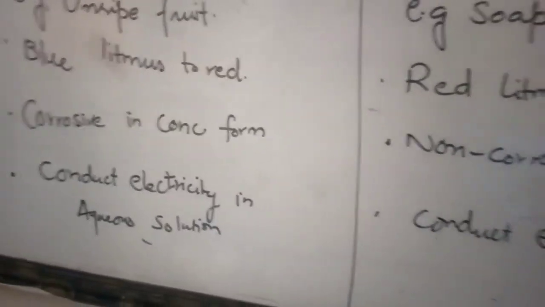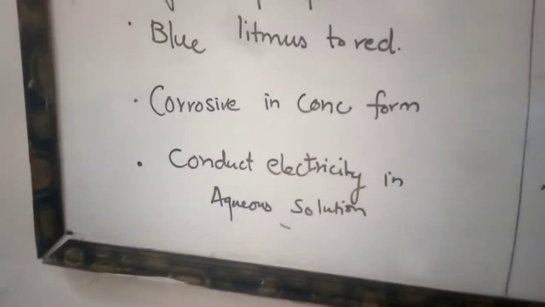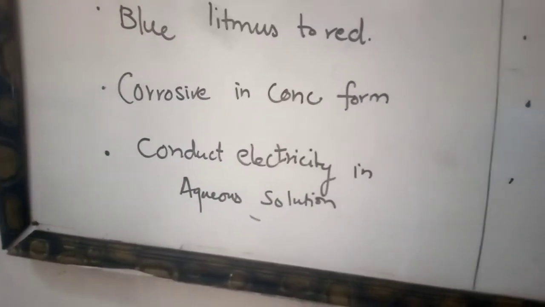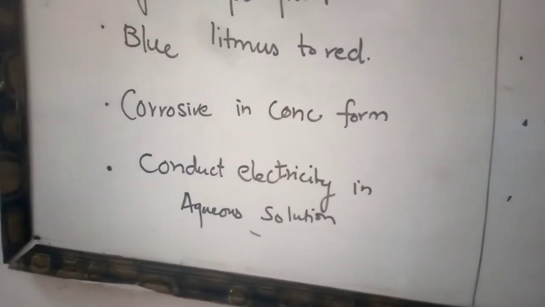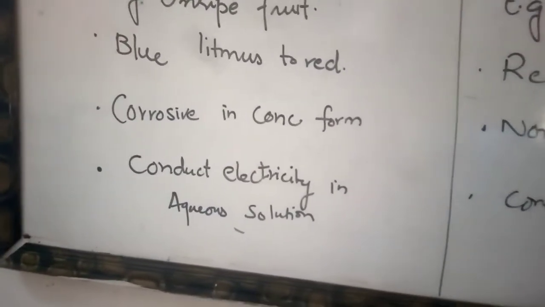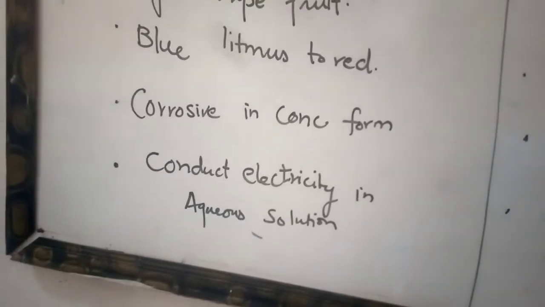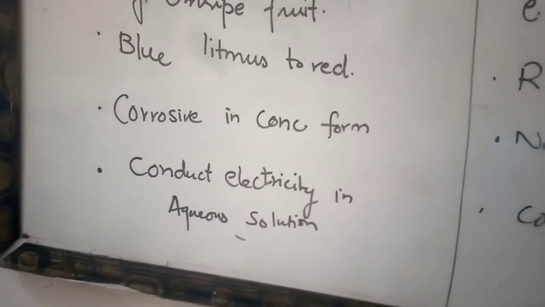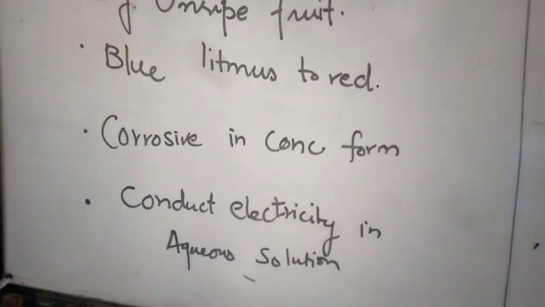The last property is conduction. In the aqueous solution, the acids are very good conductors, and they conduct electricity very well. You can see it in the rainy seasons. Water is a universal solvent, it dissolves many things inside it, so it becomes a very good electrolyte. It becomes a very good conductor for electricity.